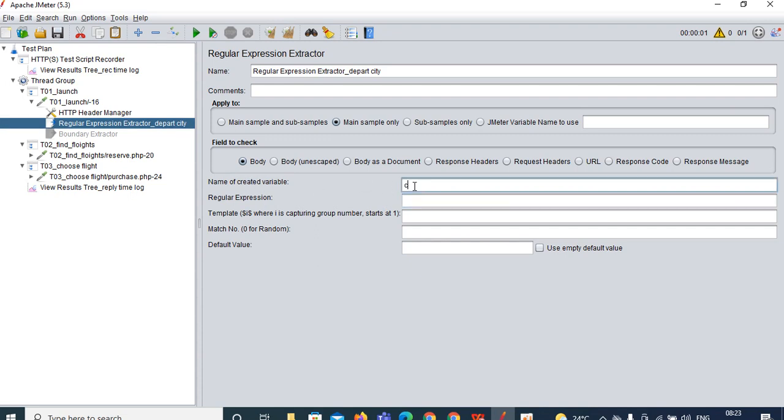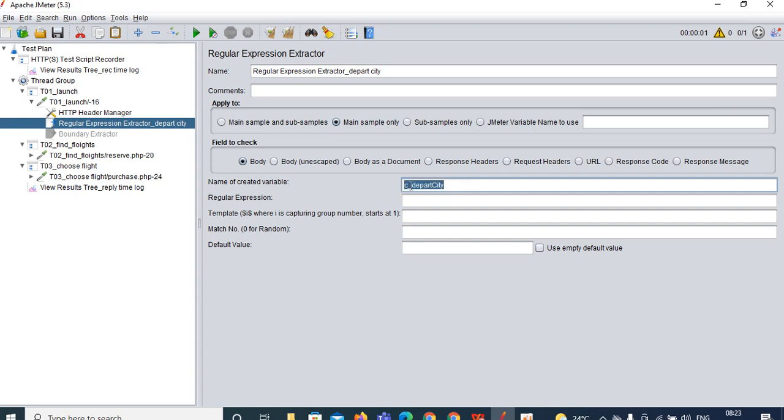So you can write anything. I am giving like c underscore, because I am going to capture the departure city. So therefore I have written depart city. If you want, you can write anything over there as the created variable or exported variable. You can write whatever you like. But here I am giving a meaningful name.